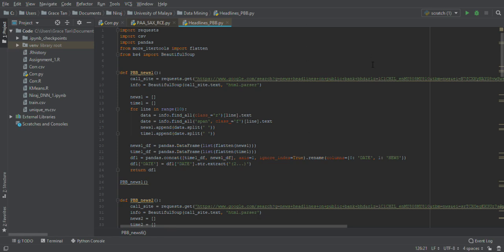Hello, good evening. After all the discussions on the report analysis, PCA, time series, PAA, SAX, and all the interesting insights that we discovered up till now, we are now in front of the Python. This is some more crawling. This is PyCharm, and the code that is open in front of you is the crawler code.